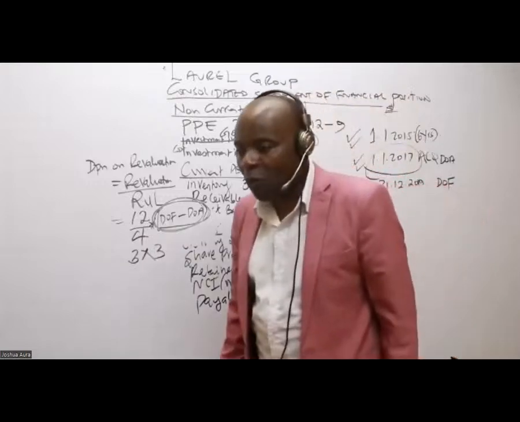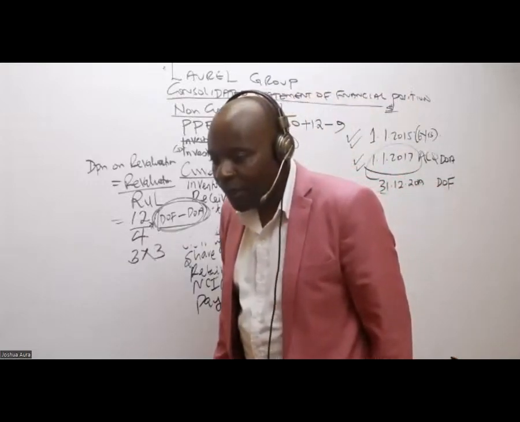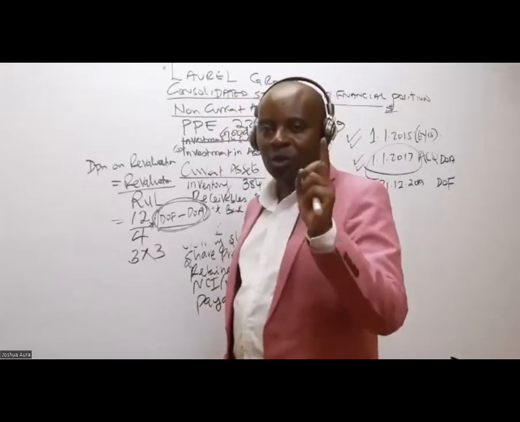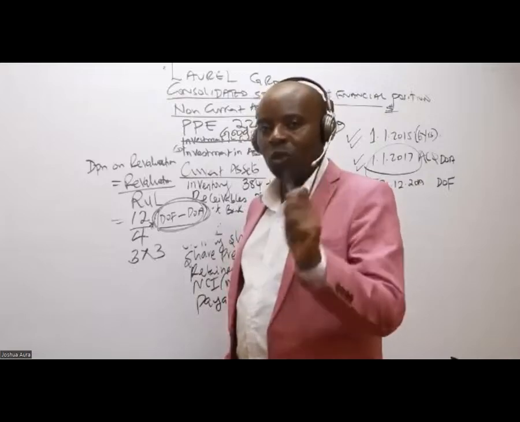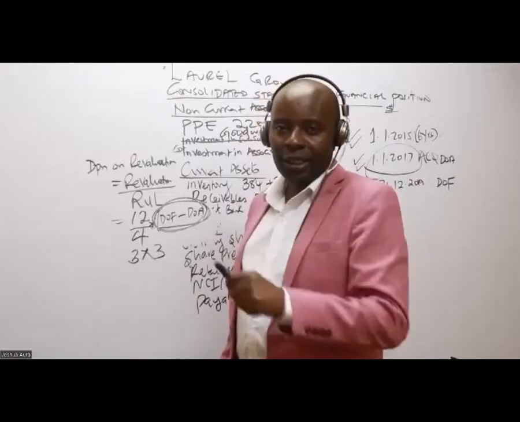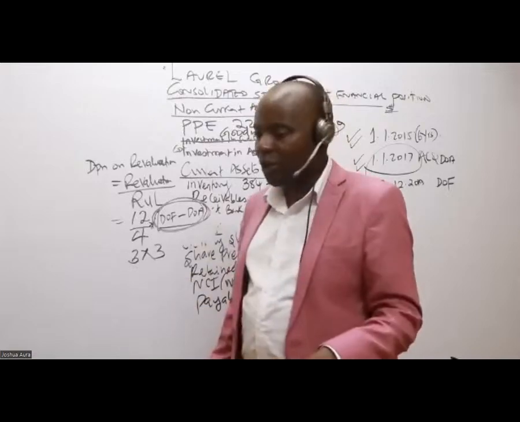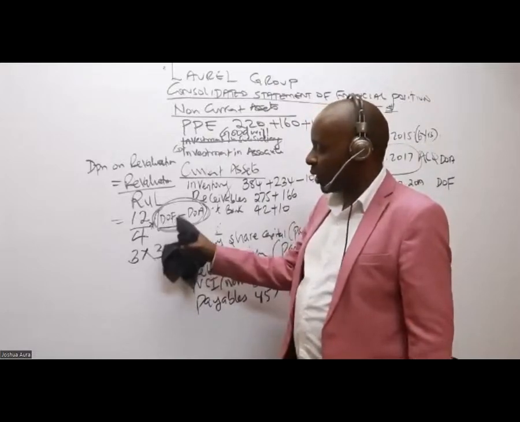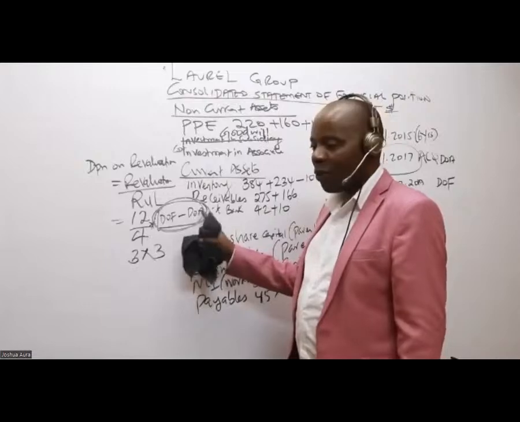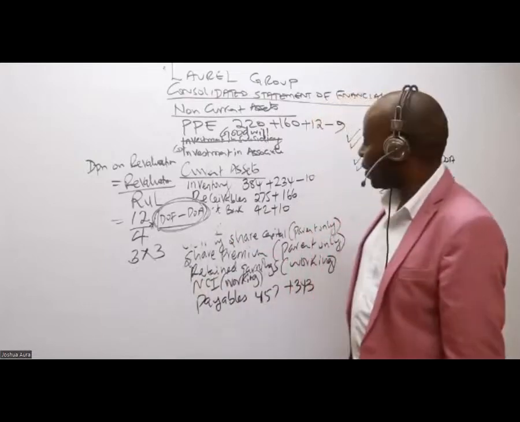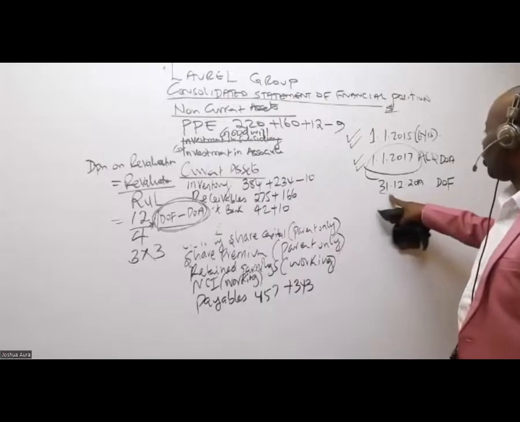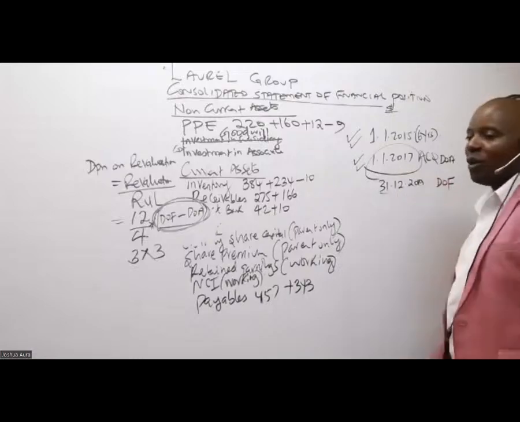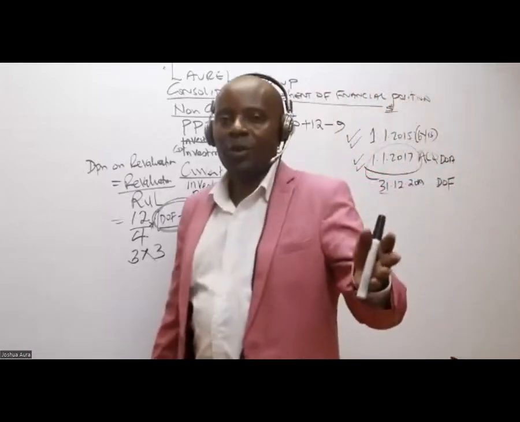But you see, 12 over 4 is 3 per annum. And ourselves, ladies and gentlemen, we want to get cumulative depreciation to date, to the time we are doing the financial statements. And how do we get this cumulative period? You take the time of the financial statements, the date indicated there, minus the date of acquisition. The date of the financial statements is 2019, and the date of acquisition is 2017. If you count in between here, you are getting 3 years.